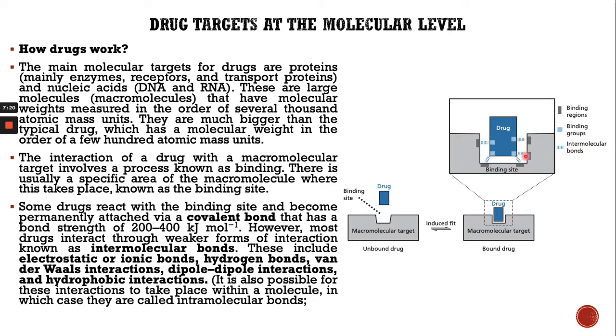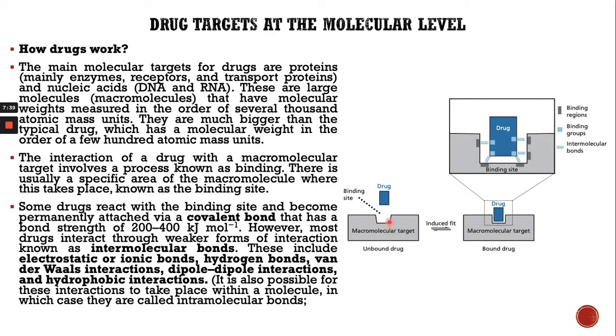These are very important concepts through which the drug binds with the drug target.